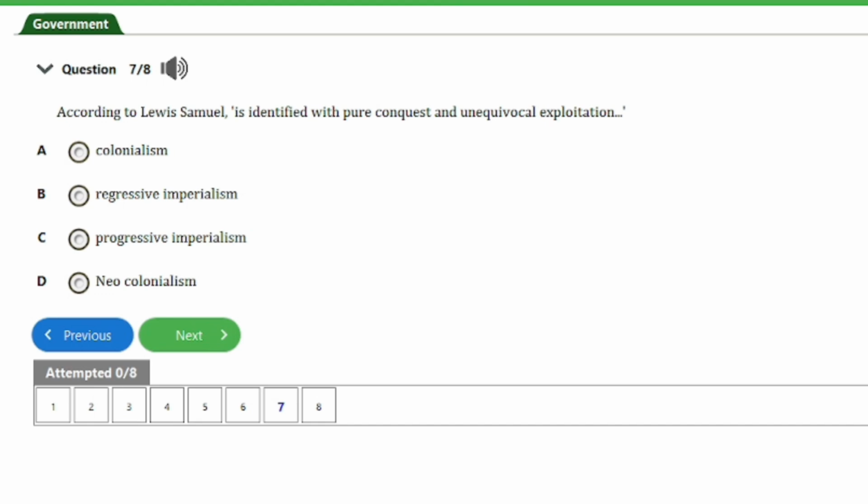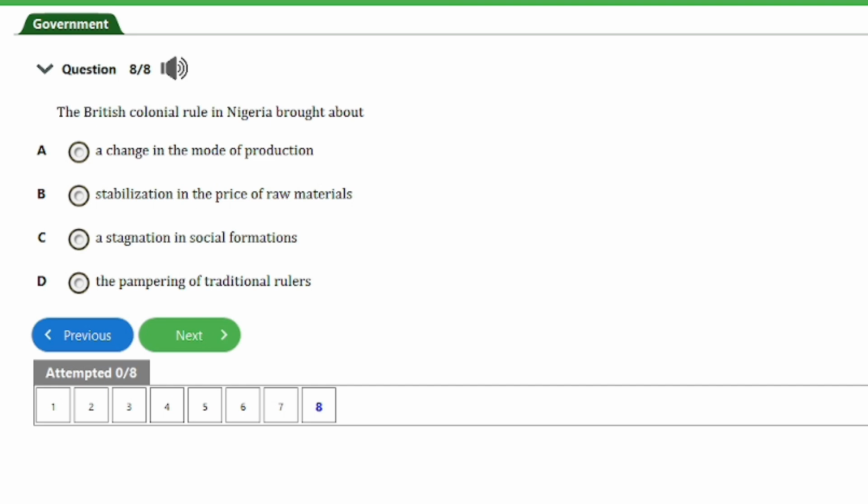Over here is question number 7. According to Lewis Samuel, what is identified with pure conquest and unequivocal exploitation? A. Colonialism, B. Regressive imperialism, C. Progressive imperialism, D. Neo-colonialism. The answer to this question is option A, that's colonialism. So according to Lewis Samuel, colonialism is identified with pure conquest and unequivocal exploitation. That's it for this question. Let's head on to the next and last question, guys.